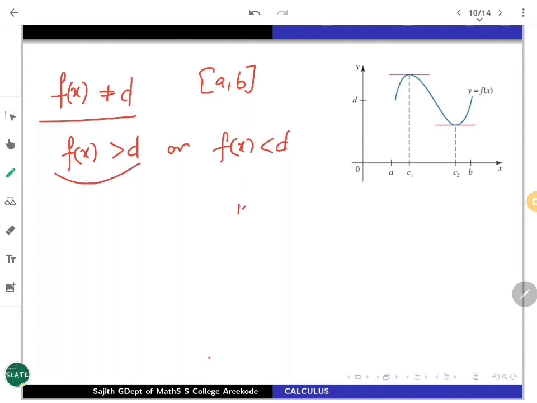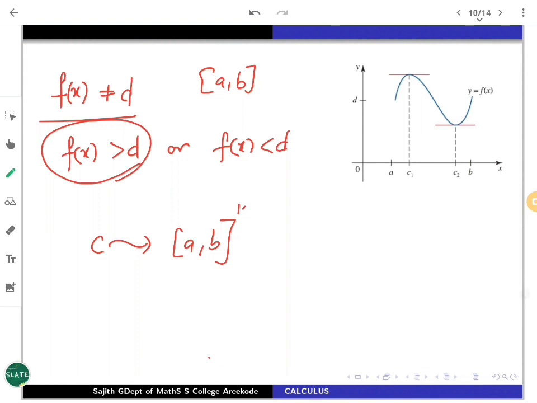So suppose that f(x) is greater than d. Now remember, f is a continuous function on a closed bounded interval [a, b], so you can apply the extreme value theorem. It attains an absolute maximum at some point c in [a, b].